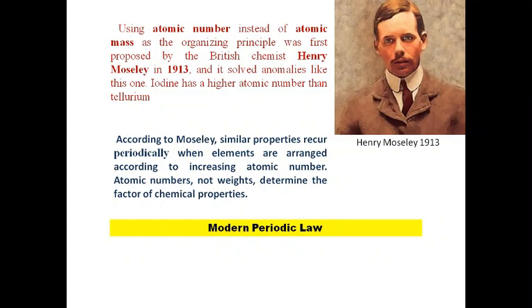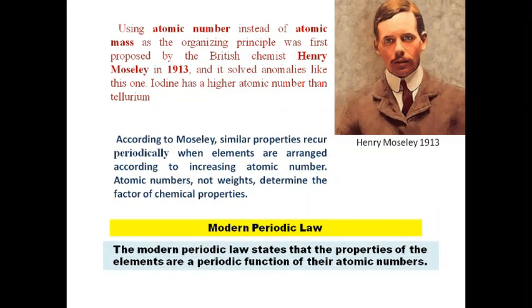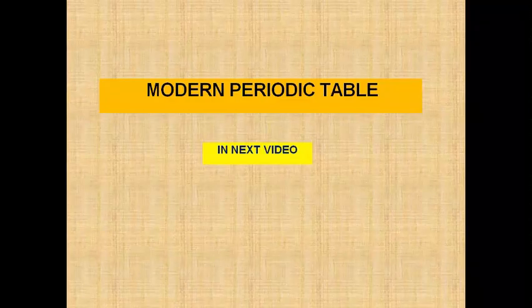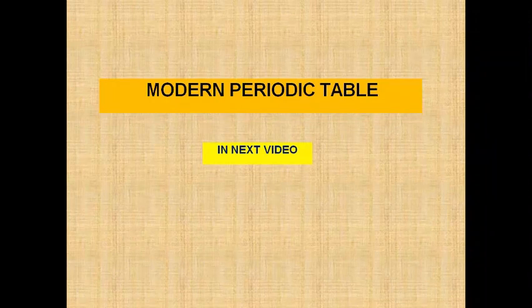So after considering that the atomic number is the better basis for the classification of elements, there came the modern periodic law, which states that the properties of elements are the periodic function of their atomic numbers. And after that, a new periodic table came out as the modern periodic table, which we will discuss in the next video.